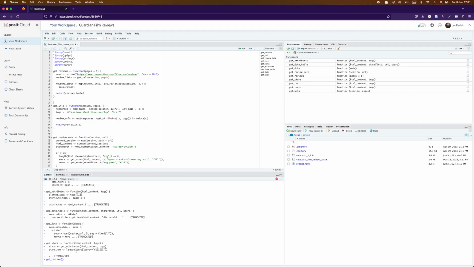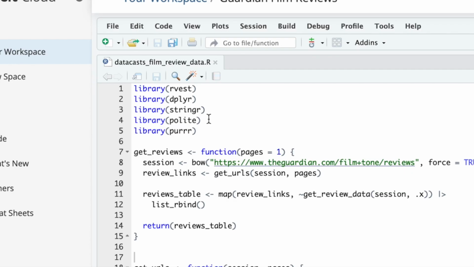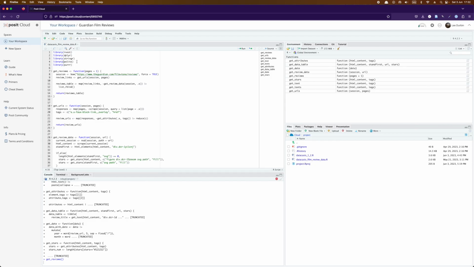But as we know from my last video, and I'll put a link up to that on the top right of the screen for you, we use the Polite package. And one of the principles of the Polite package is it does things slowly. So it is slowly reading all of the data from the Guardian Film Review website, so as not to seem as if we're performing some kind of denial of service attack. But because it's doing it so slowly, it appears to the user as if it's not doing anything at all.